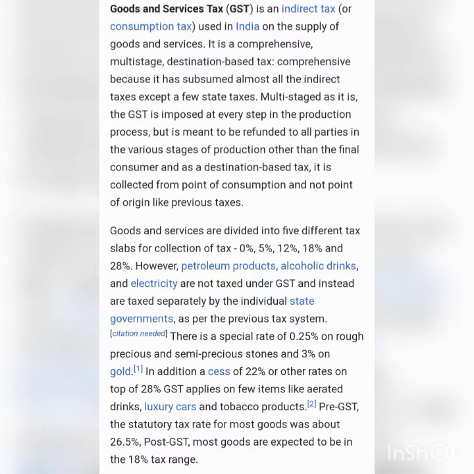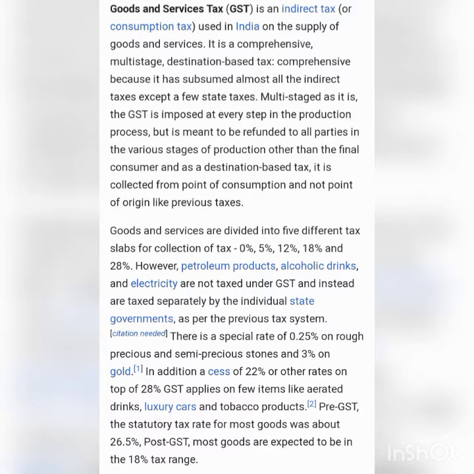For example, if goods are transferred from Madhya Pradesh to Rajasthan, then this transaction will attract IGST. If Ramesh in Madhya Pradesh sells goods to Anand in Rajasthan costing 1 lakh, and the applicable GST rate is 18%, in this case the dealer will charge 18,000 as IGST, which will go to the central government.